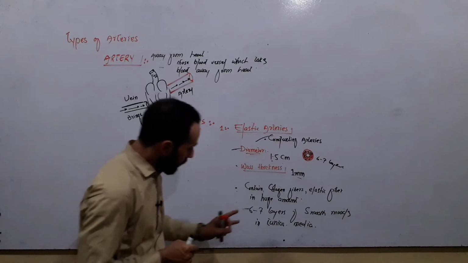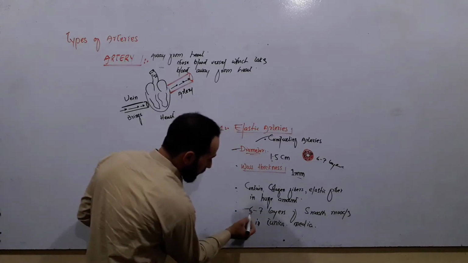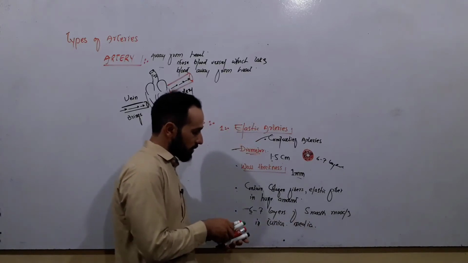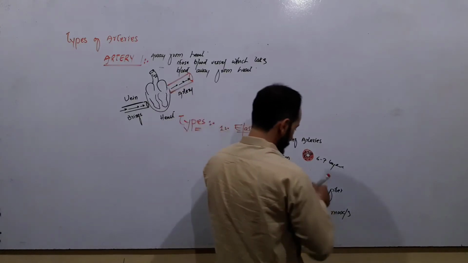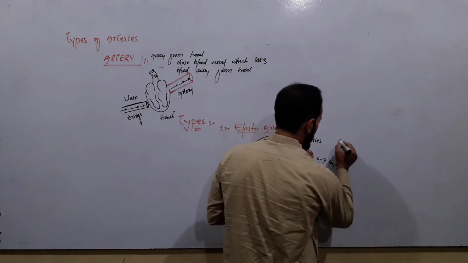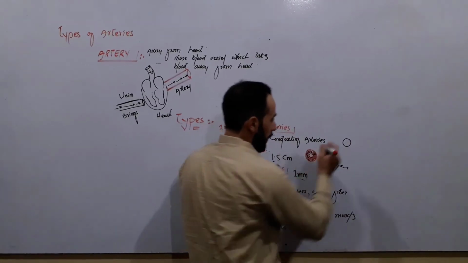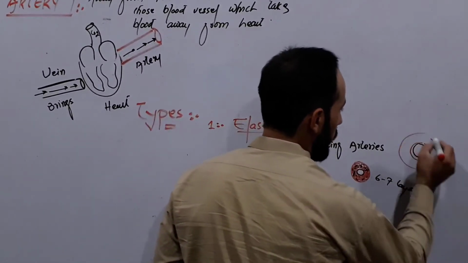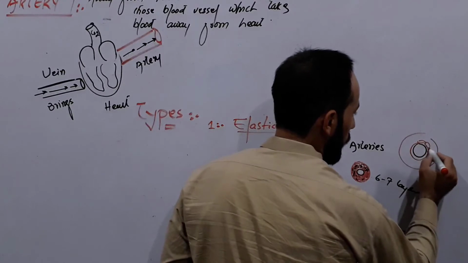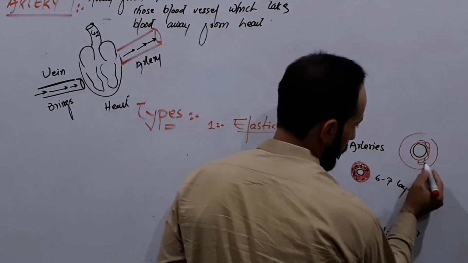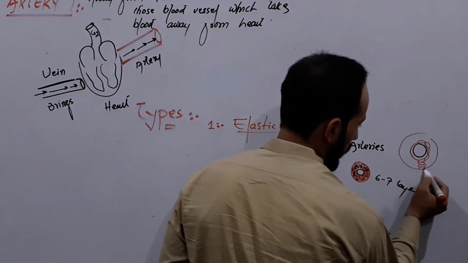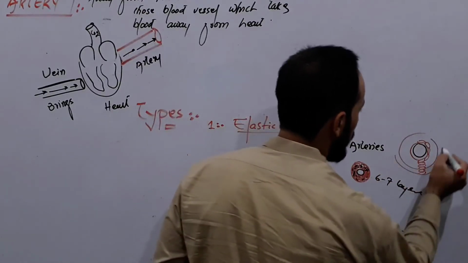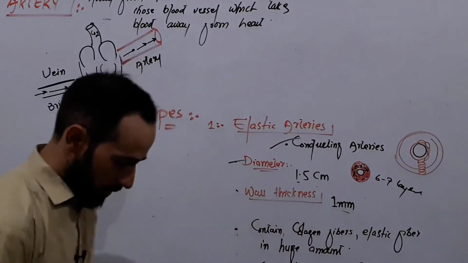interna also, right? So next thing is that they contain 6 to 7 layers of smooth muscles in their tunica media. For example, let me draw it here. As we know that this is our tunica interna, and then there is tunica media. So these arteries have about 6 to 7 layers. This is first layer, second layer, third layer, fourth layer, fifth and sixth and seventh layer. So they have thick tunica media, right?